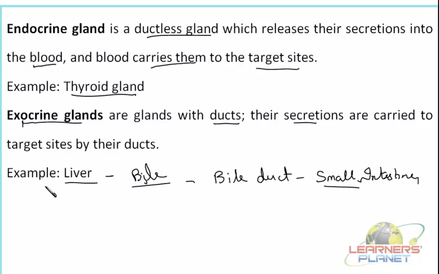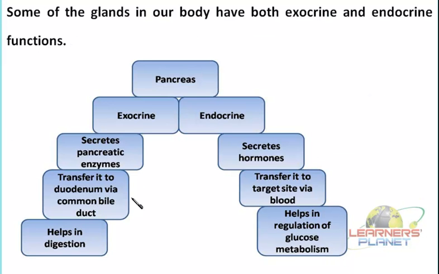Now, besides the liver, there are certain glands which can function as endocrine as well as exocrine. One example of such a gland, which has this dual function, is the pancreas.